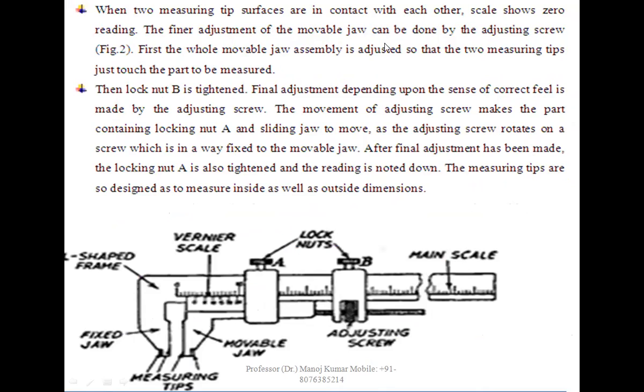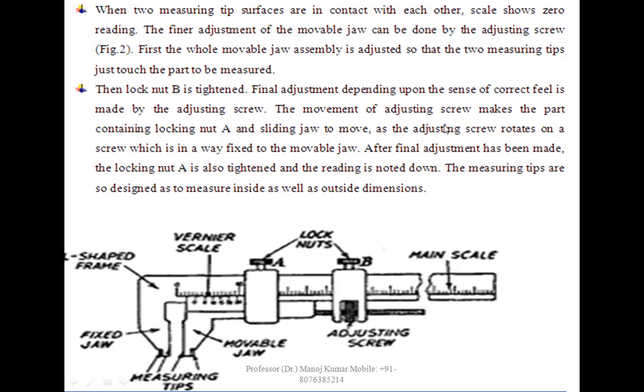The final adjustment of the movable jaw can be done by the adjusting screw. In the figure shown here, the main scale is there, adjusting screw is there, lock nut is there, movable jaw is there, fixed jaw is there, measuring tips are there, vernier scale is there, L-shaped frame is there. The lock nut B is tightened. Final adjustment, depending upon the sense of the correct feel, is made by the adjusting screw.